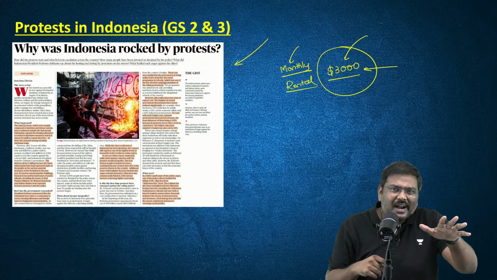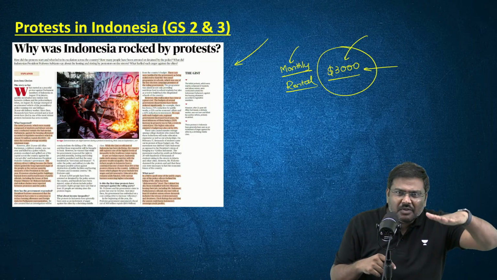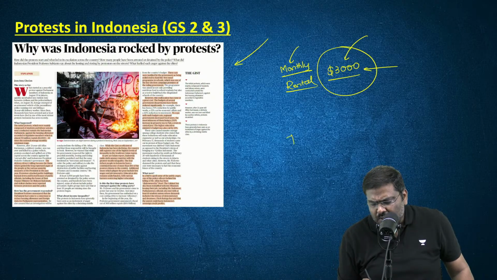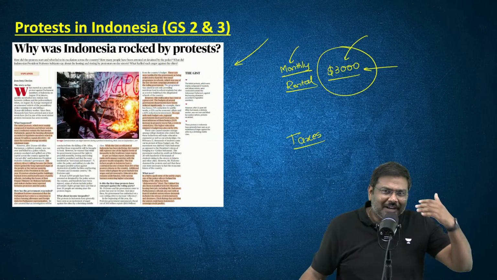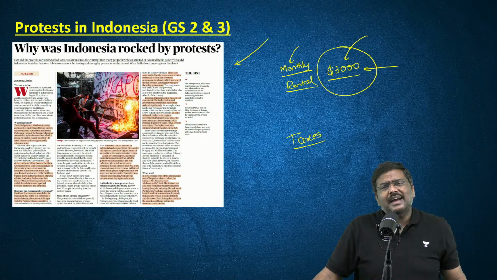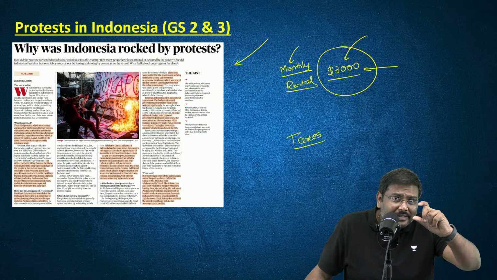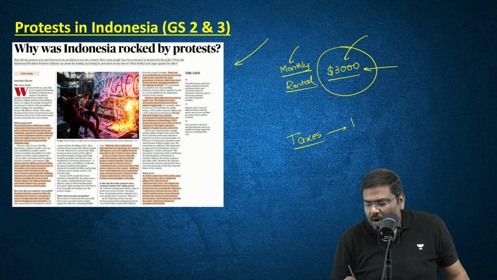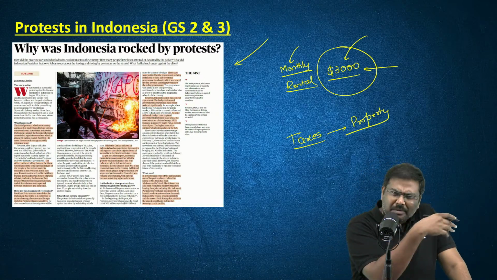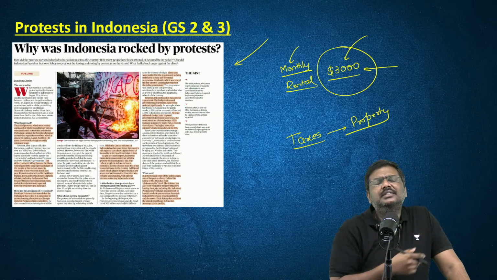And just a basic idea: if the government is worried about finances, one way it can collect finances is by imposing taxes. Correct? All of you will agree? If the government wants to collect money, the best way to collect money is by imposing taxes. What the government there did was essentially impose higher property taxes. That actually again led to a lot of protest. So in the last 1 year, there have been multiple protests, one after the other.